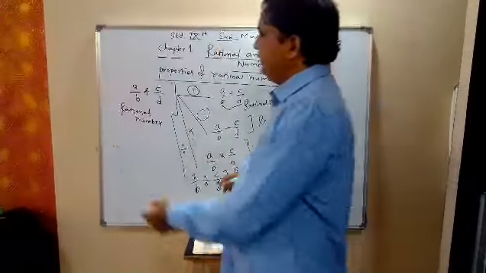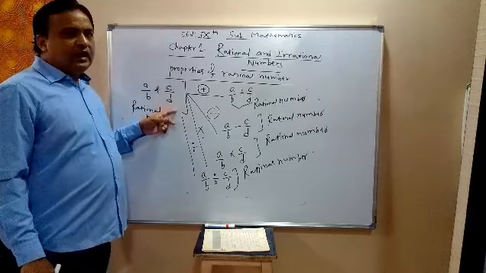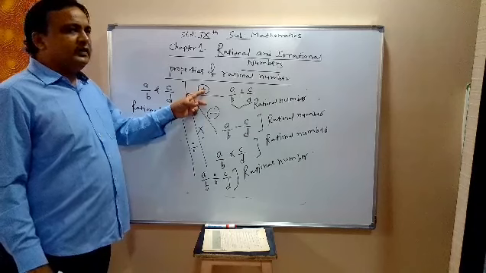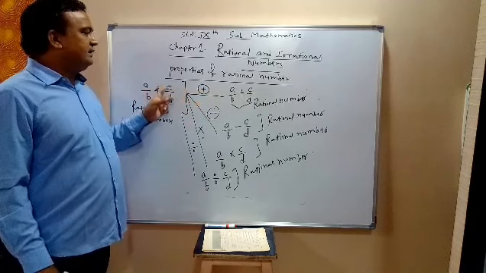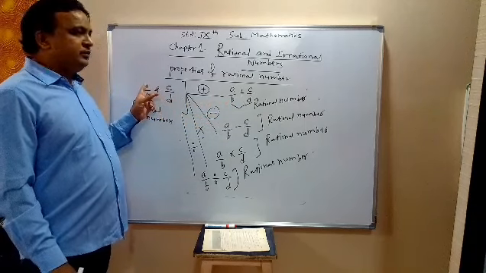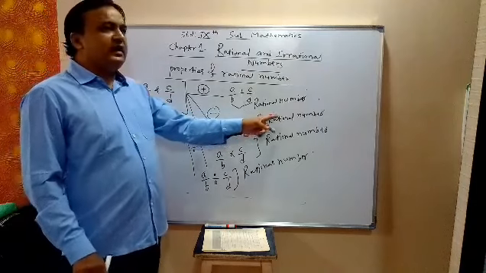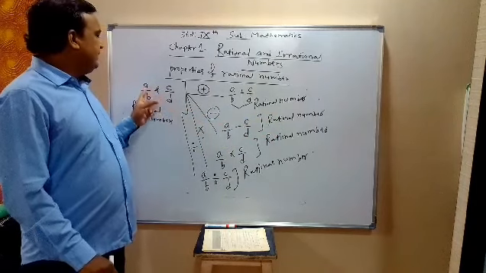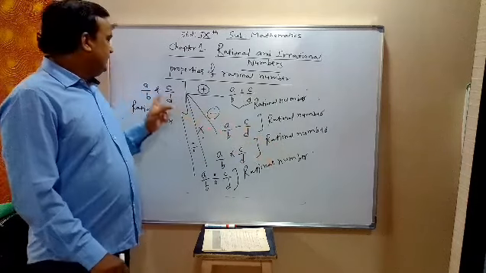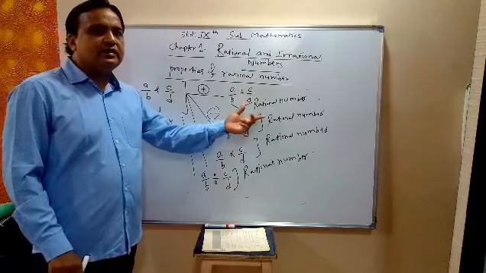So if a by b and c by d are rational numbers, then their addition, a by b plus c by d, is again a rational number. With respect to subtraction, a by b minus c by d is again a rational number. A by b into c by d is again a rational number. A by b divided by c by d is again a rational number.